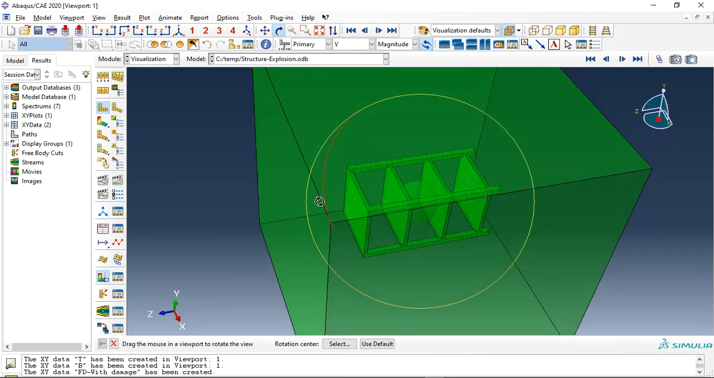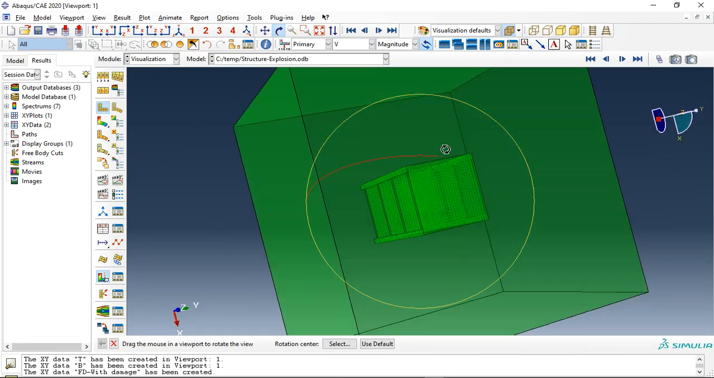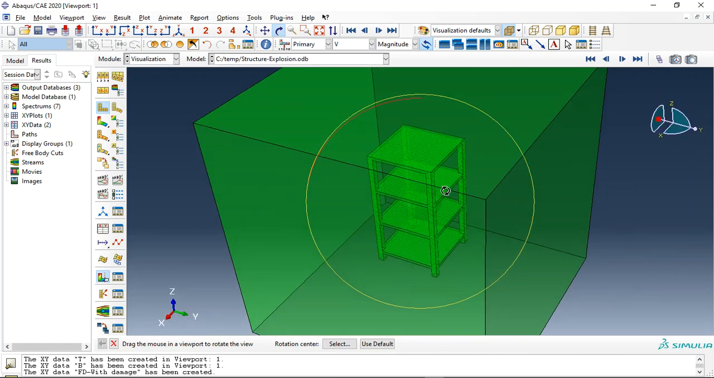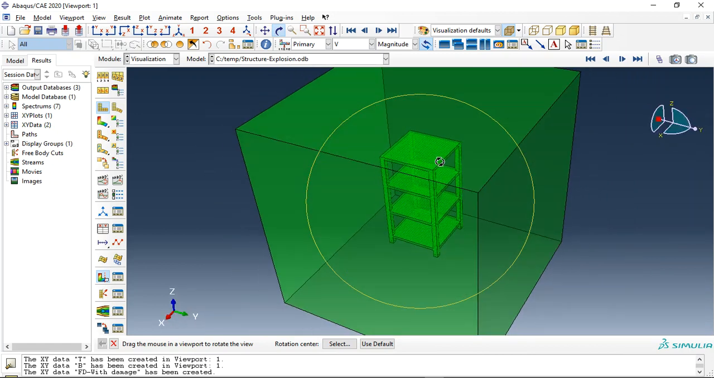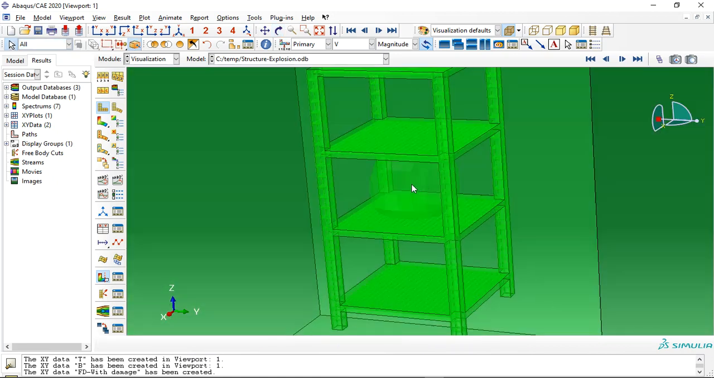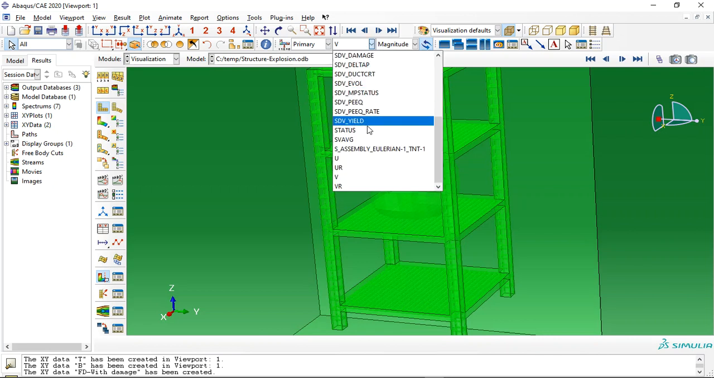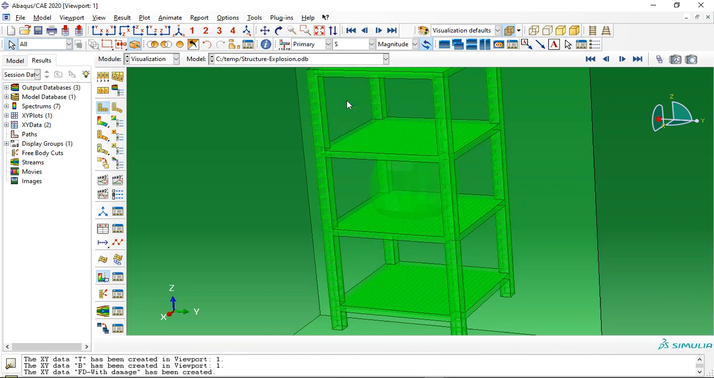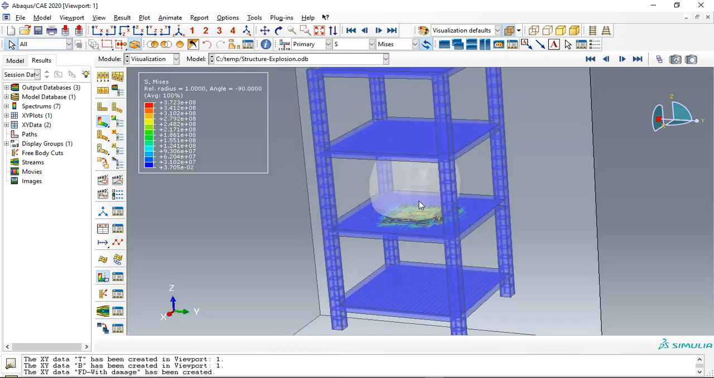This is the building, ultra high performance building, and the detonation happened inside this. Here you can see that this is a TNT here. See this? See it?